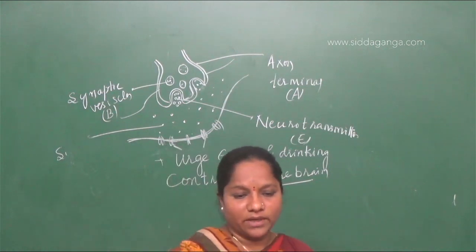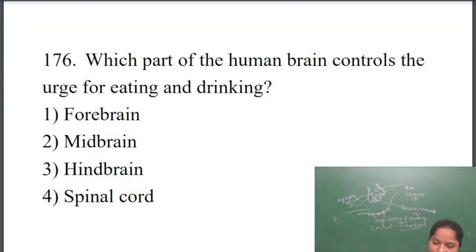So what about the midbrain? Midbrain controls some functions, like some of the sensory organs present there. The sensory organs are connected, and the urge for some emotions is also controlled. Hindbrain has the medulla oblongata and pons. We already said that the cardiac center, respiratory center, and even the vomiting center are present in the hindbrain.